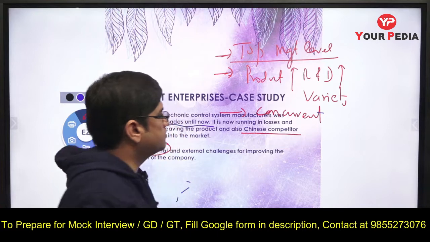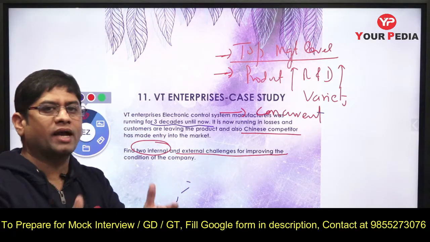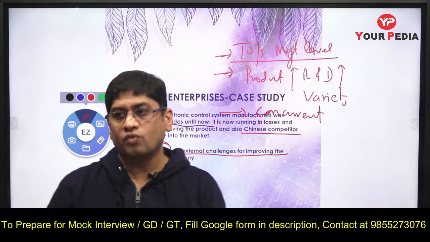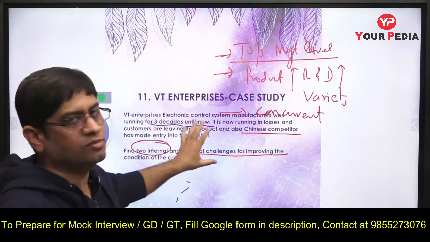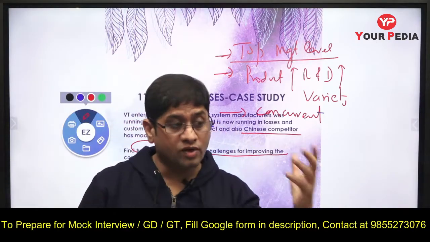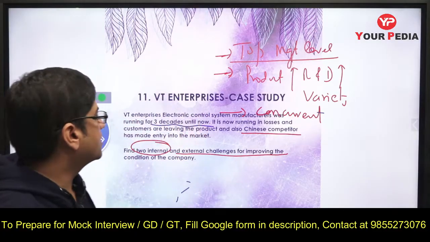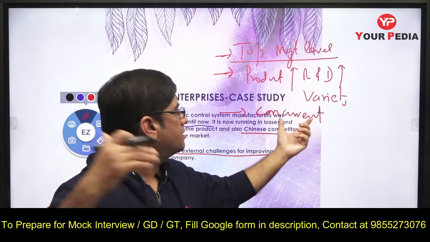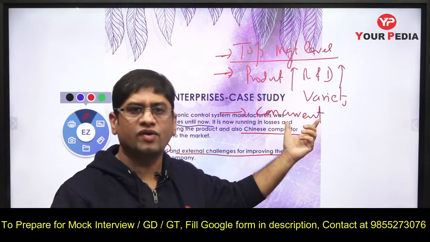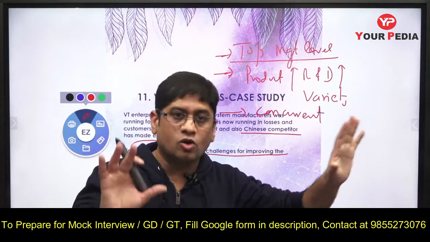Concurrent engineering means your marketing fellow tells about the market. So like I told you, what external challenges, that means we have to do comparative analysis of the competitor product, what product they are coming out with. Our marketing strategy has to be changed. Maybe we are doing conventional marketing strategies. Nowadays there is not only offline marketing, there is online marketing also. We have to do that also. So through online marketing, the people will tell what customer wants, and then we have to do concurrent engineering. When we do concurrent engineering, our R&D team basically makes that kind of product. So that also is to be done.